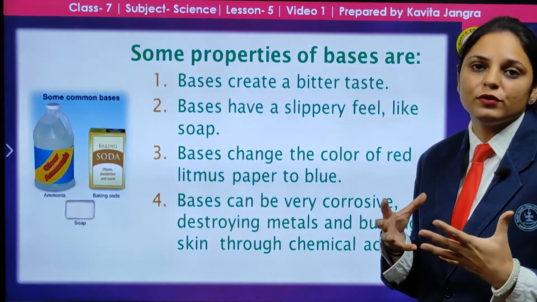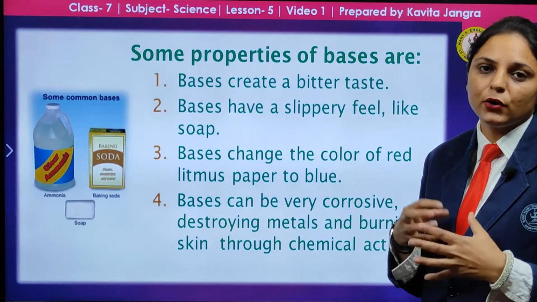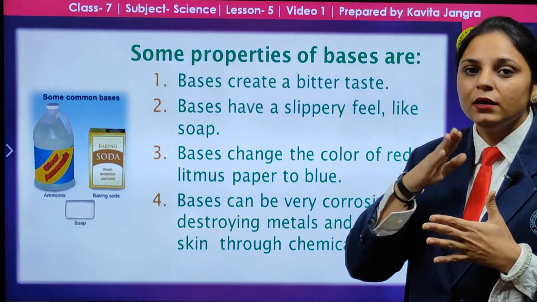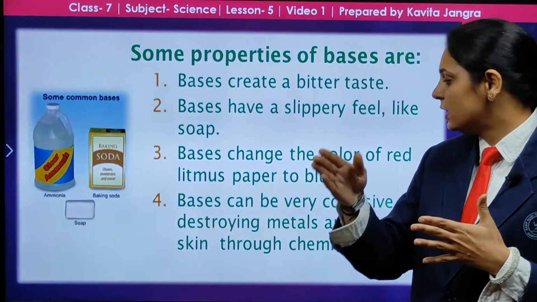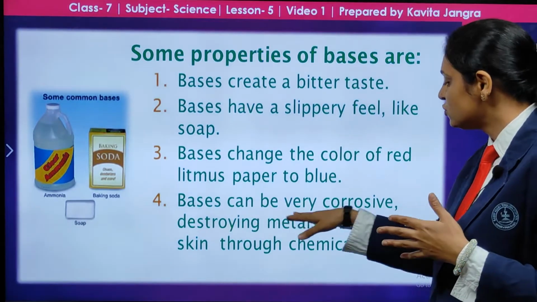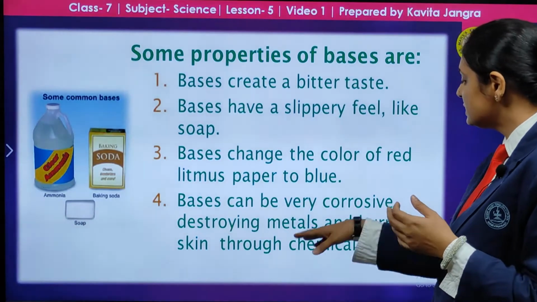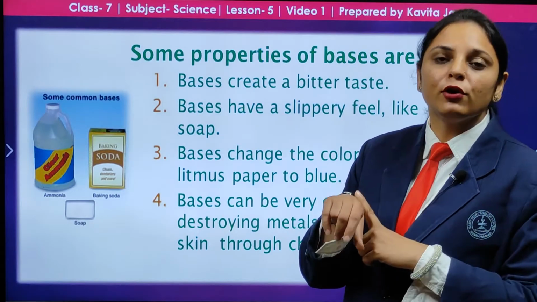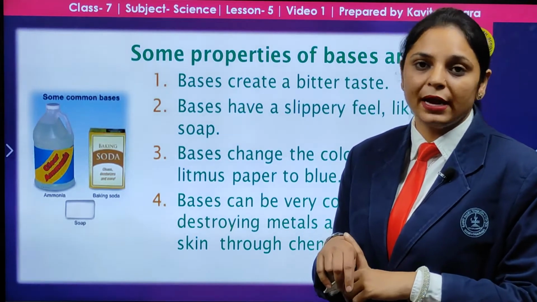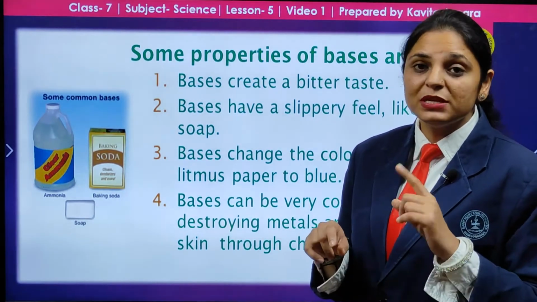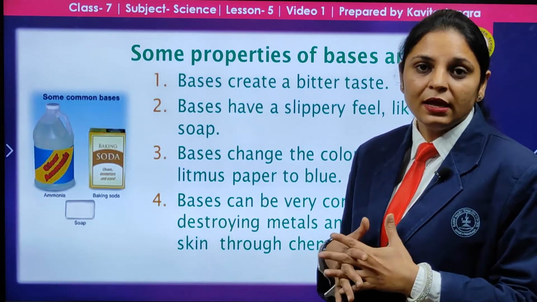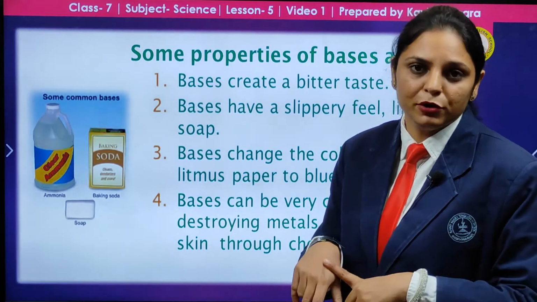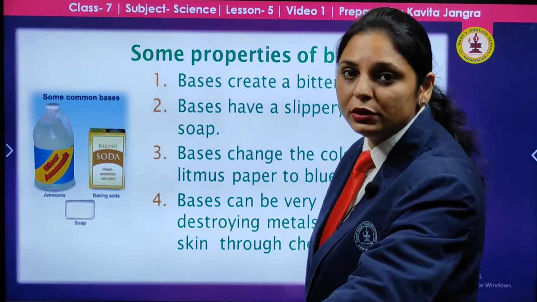Corrosive means, like iron, it starts showing the corrosive property, that is its color becoming red. It keeps losing its properties. Corrosive means it destroys metals and burns skin through chemical action. Some bases, say for example sodium hydroxide, a base present in laboratories, and even the strong bases in drain cleaners can burn your skin and are not safe to taste.